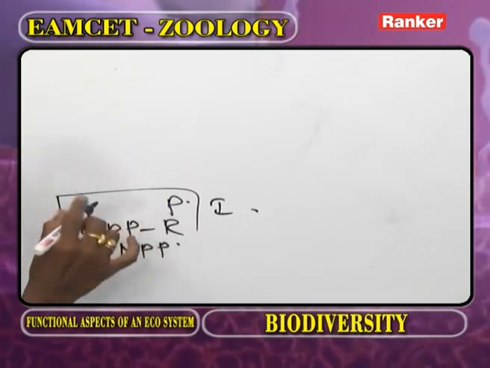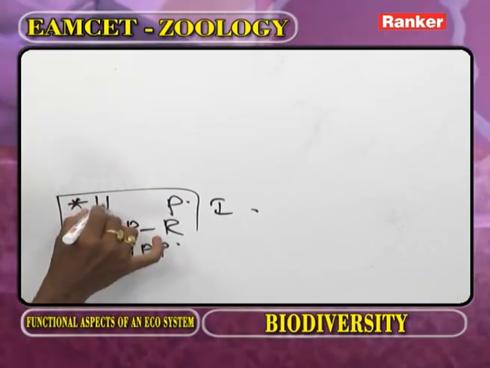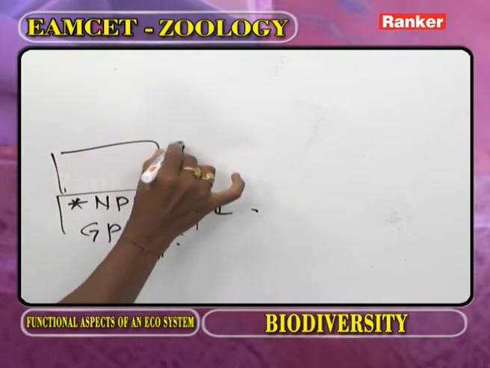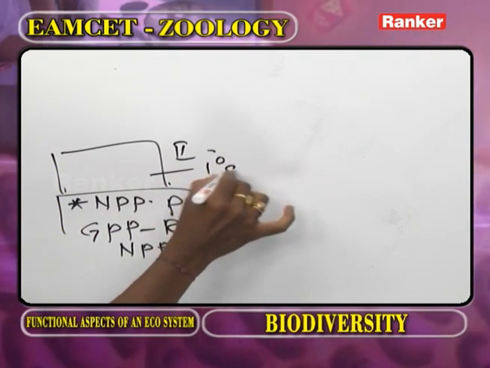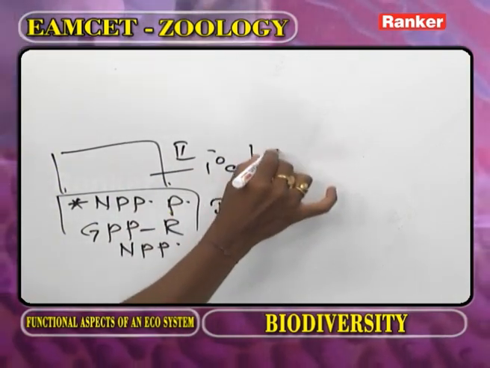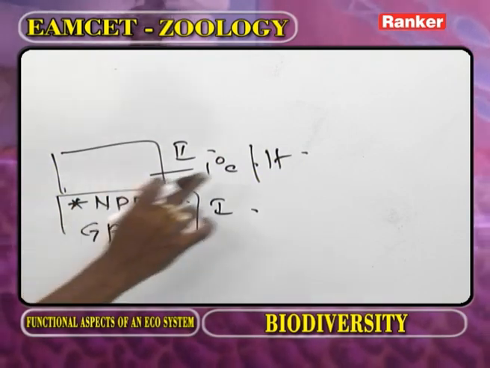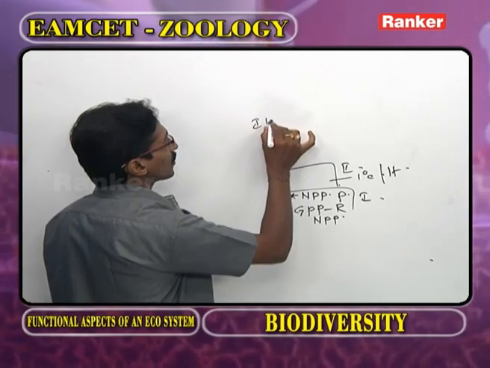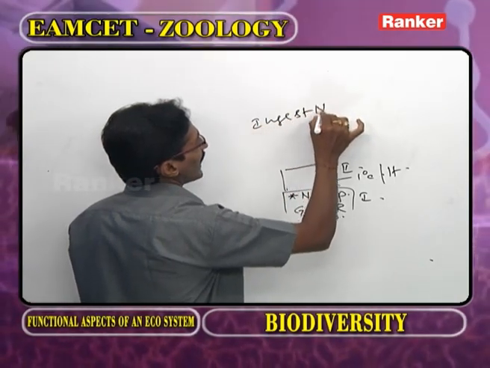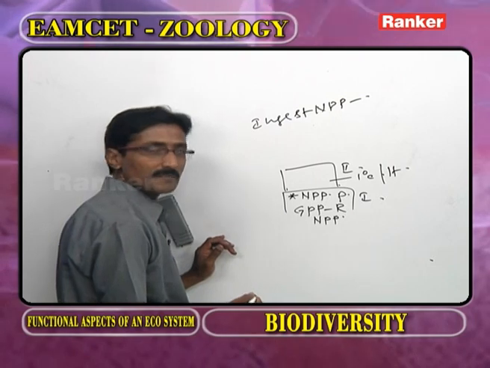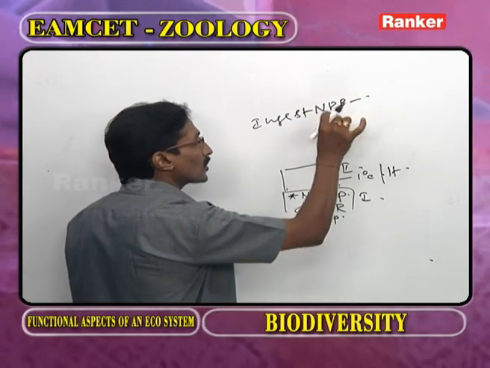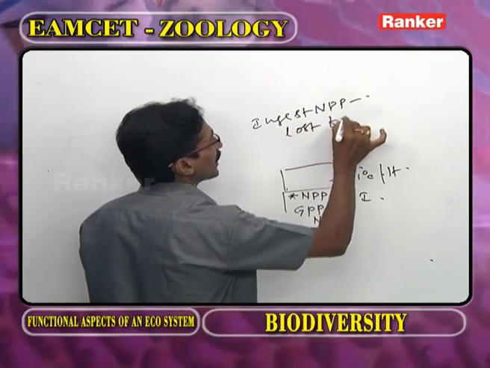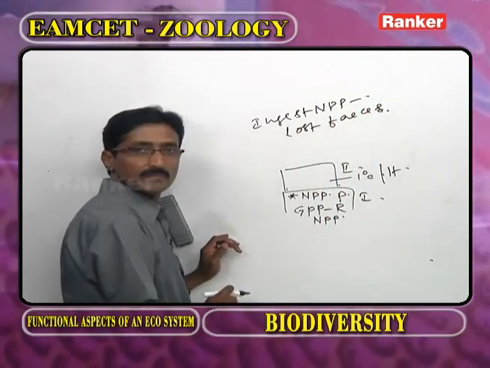Now in the body of the producer, what is present right now? The NPP. Now this is the second trophic level. The second trophic level is occupied by the primary consumer. The primary consumer is also called the herbivore. Now the herbivore ingests NPP minus some amount of ingested food material lost in the form of feces.